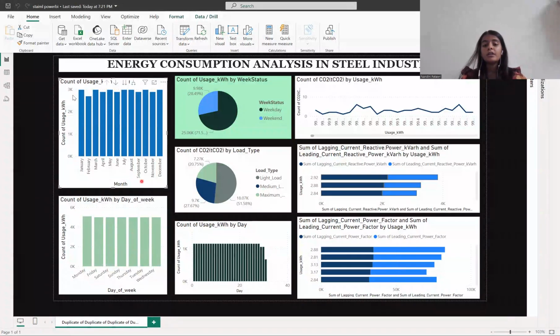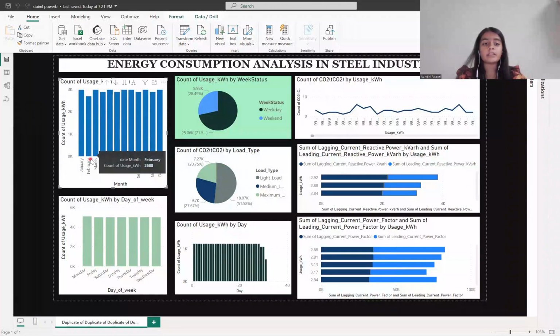Question number 1 is to analyze the trends in the industry for the energy consumption over time. For this, I have divided the date column into 3 subsets: monthly, daily, and weekly basis.